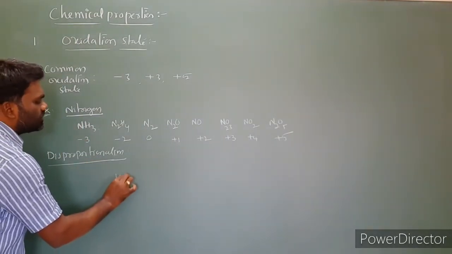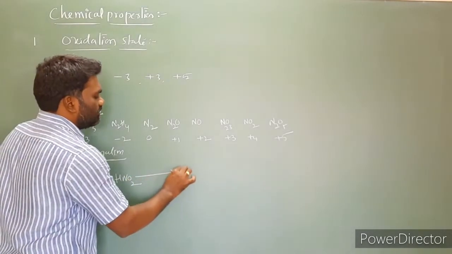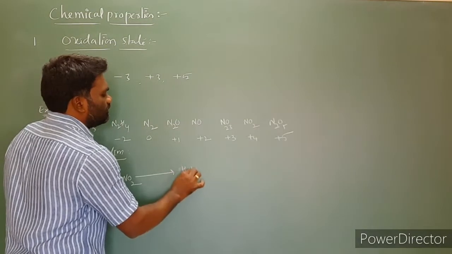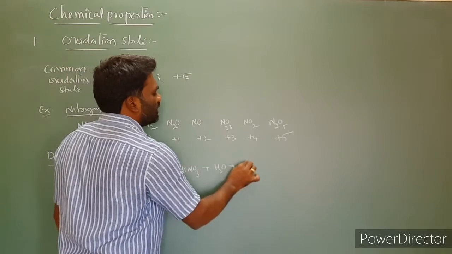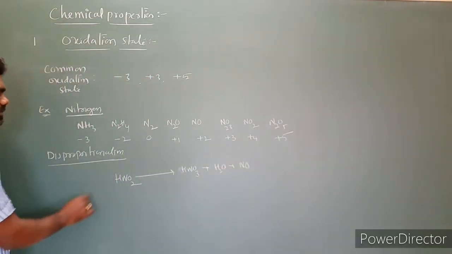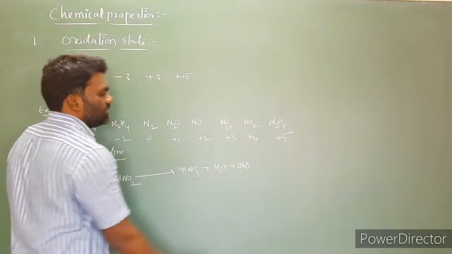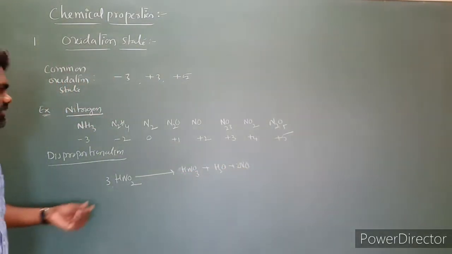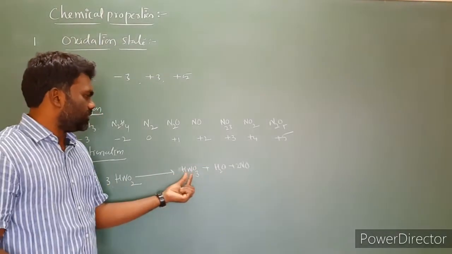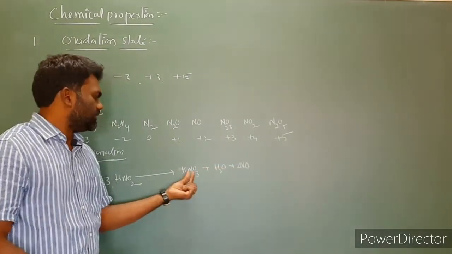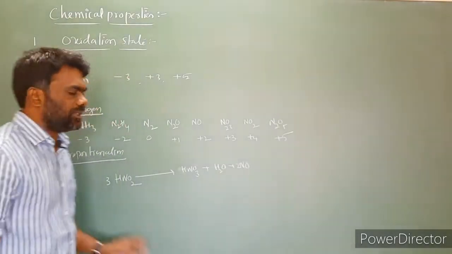I am taking HNO2. This HNO2 in acidic medium will give HNO3 plus H2O plus NO. I take 3 HNO2, which gives HNO3 plus H2O plus 2 NO. Then you can balance it. The number of hydrogens is 3, the number of nitrogens is 3 (2 plus 1), and the number of oxygens is 6 on both sides, so it is a balanced equation.